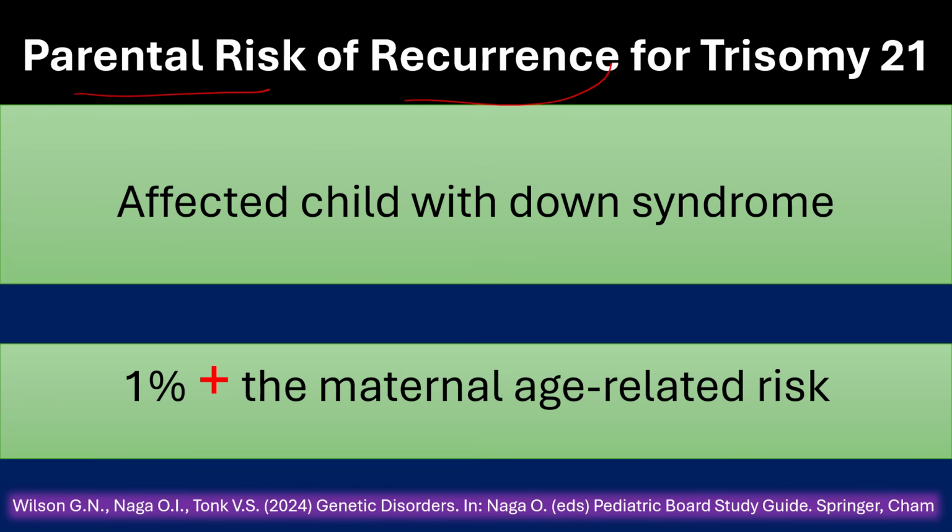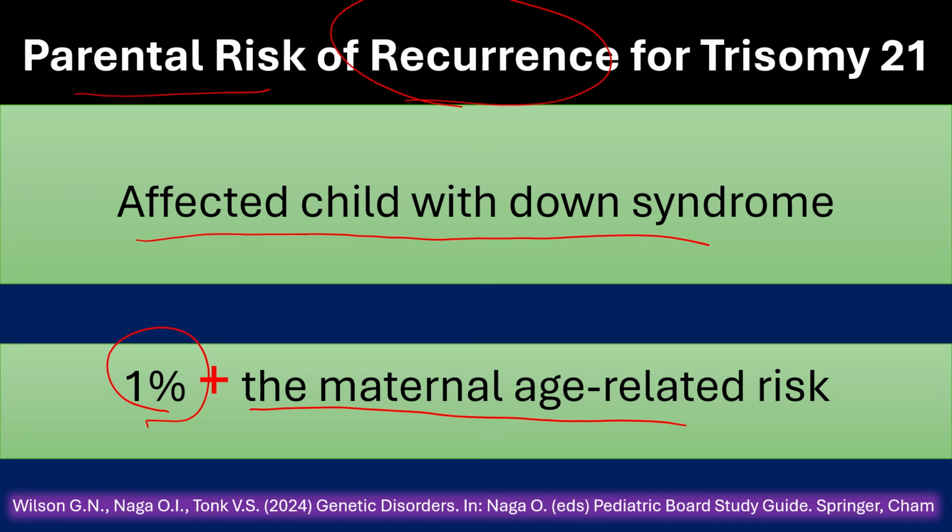Parental risk of recurrence: to have another child with trisomy 21 after the birth of an affected child with Down syndrome is 1% plus the maternal age-related risk. Maternal age-related risk, for example, if the mother is 40 to 44 years of age, her risk is 1 in 100. If the mother's age is over 45 years, her risk is 1 in 50.